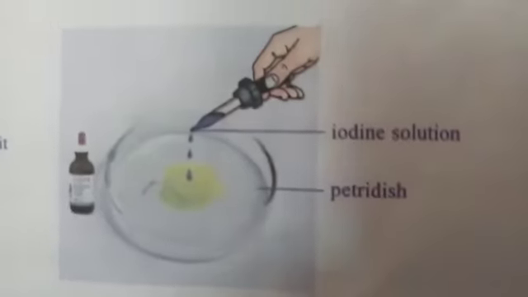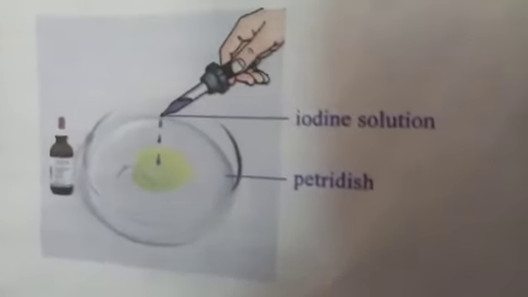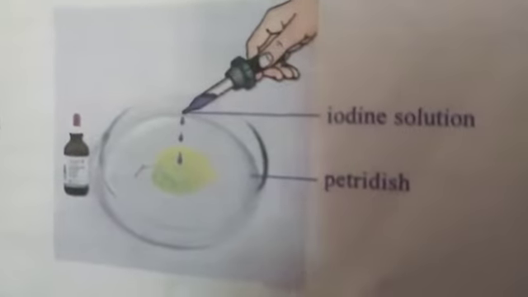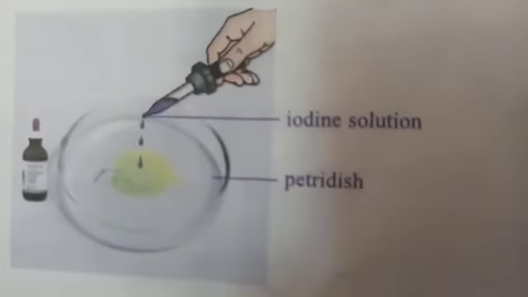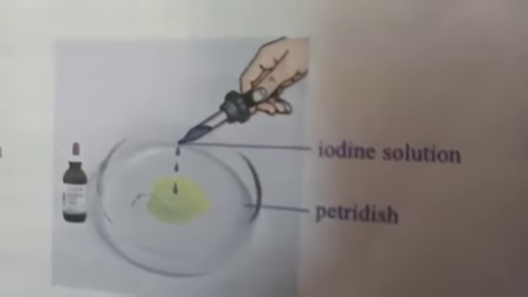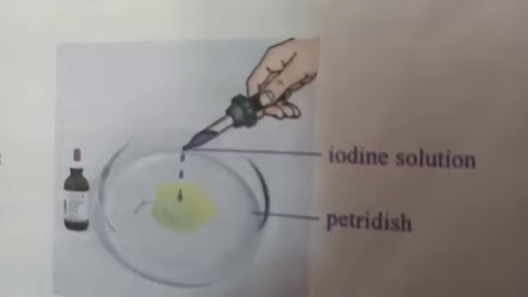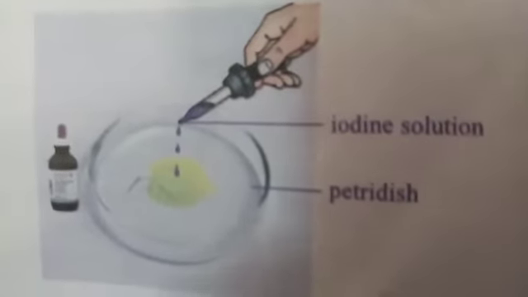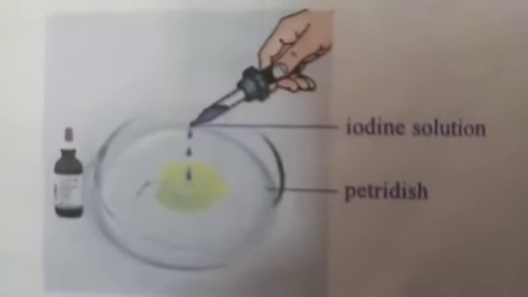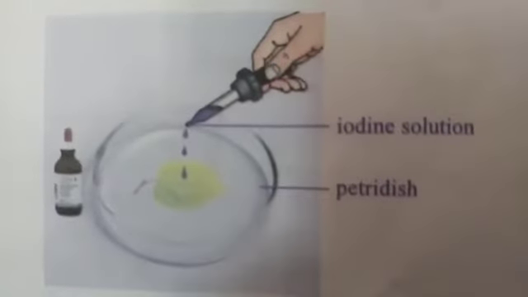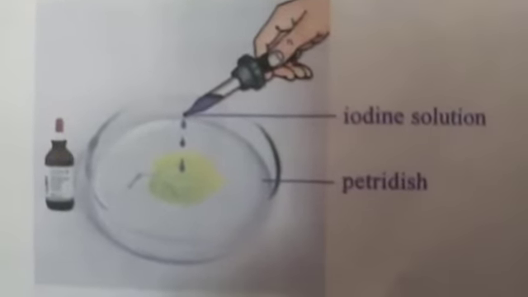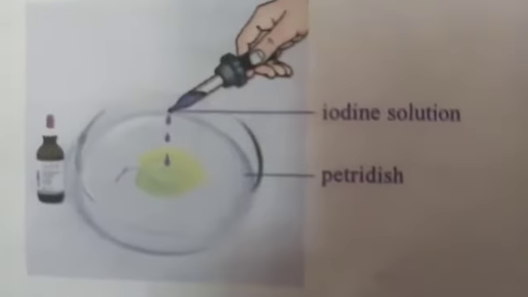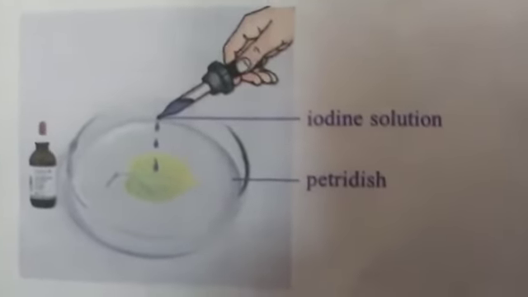The leaf, which has become very pale in color, will turn blue-black, indicating the presence of starch. So this experiment helps us to prove that leaves contain starch. This is the test for starch. The test for starch is done with the help of iodine or betadine solution, one of the very important points.